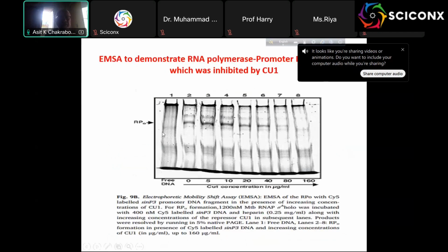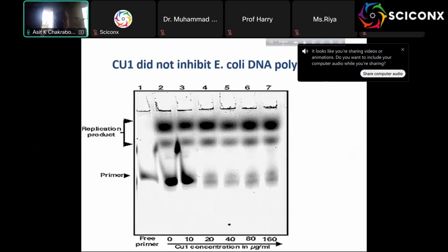And then we do the Giemsa assay, and we see that here is the binding at 0 and 5, 10, there is essentially no inhibition, but after 20, there is inhibition, and at 160, that band is gone. So we confirm that the RNA open complex is inhibited. And that is the DNA polymerase. We should get some inhibition, but no. You see the 360 base pair run-off transcription is there, even at 160 microgram per ml CO1.